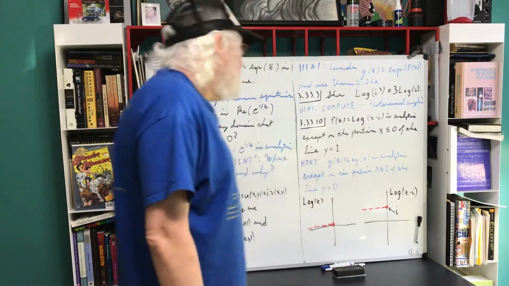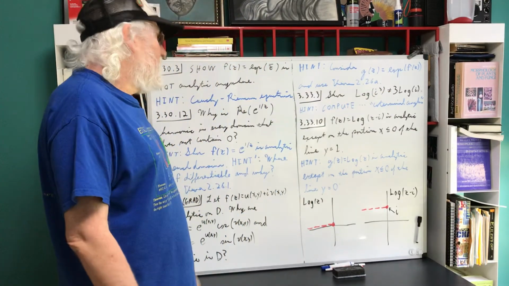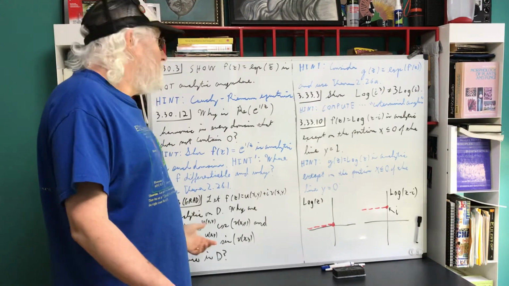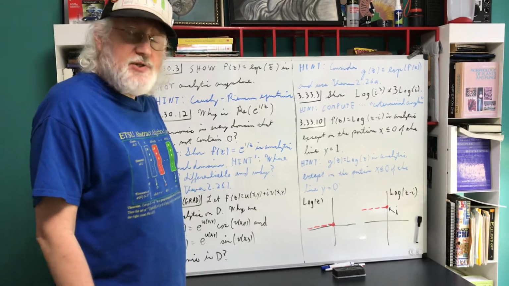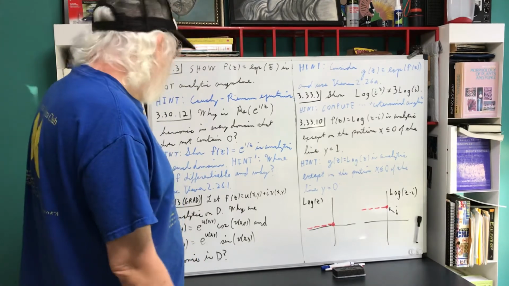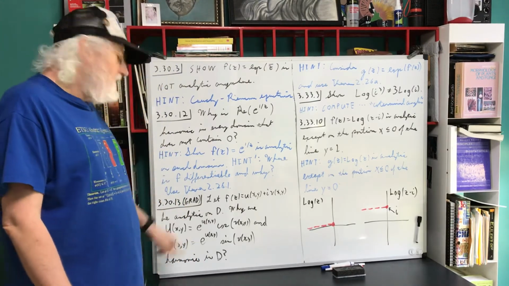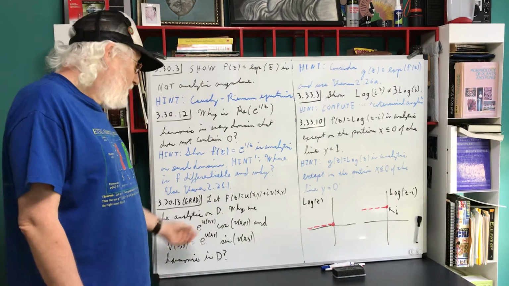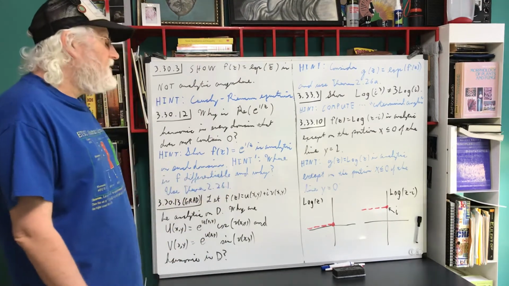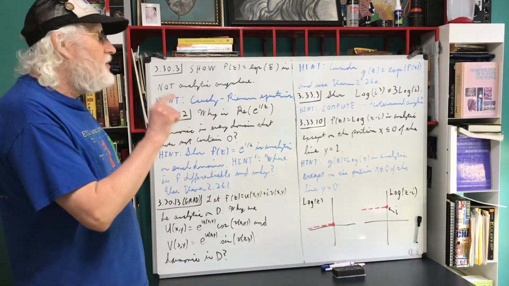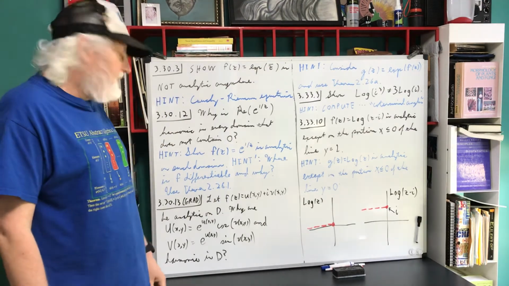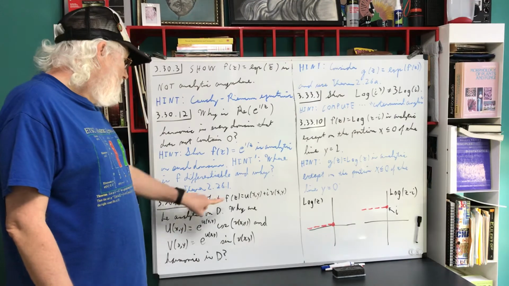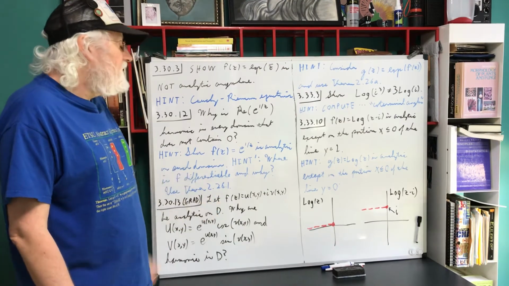Where is e to the f of z analytic? Can you differentiate it? You can differentiate the exponential function. Can you differentiate the f of z function? Yeah, we were told it's analytic on D, so it's differentiable on D. The exponential function's differentiable everywhere. The chain rule tells you that you got yourself a differentiable function, an analytic function wherever the given function f was analytic on domain D.